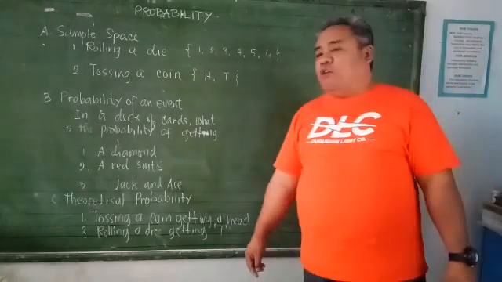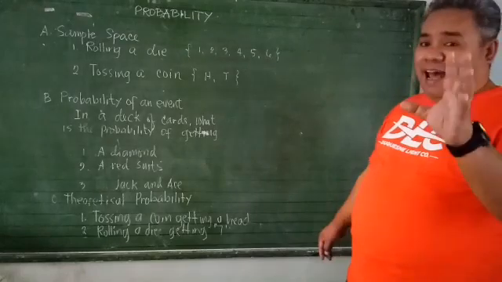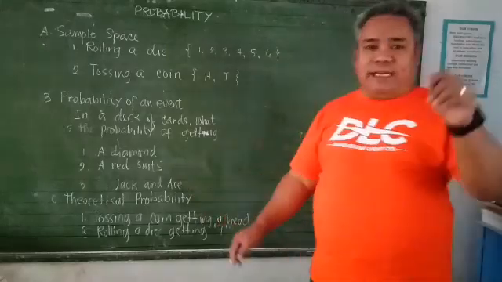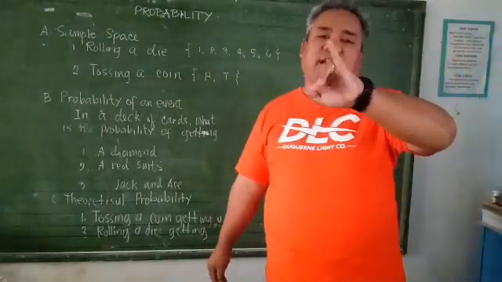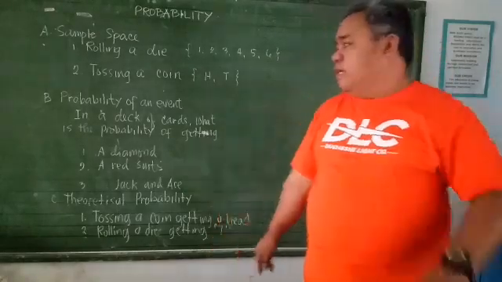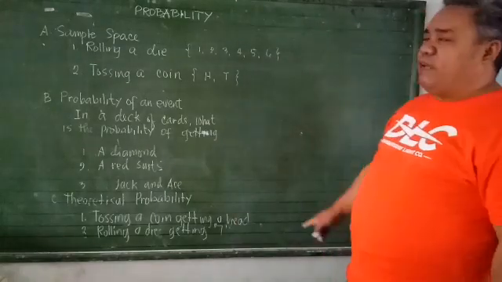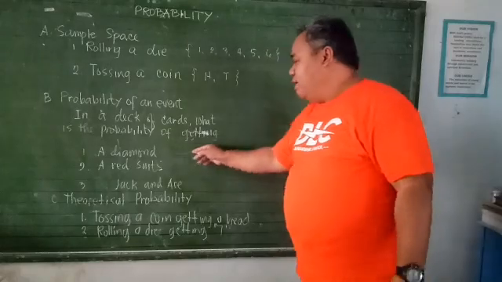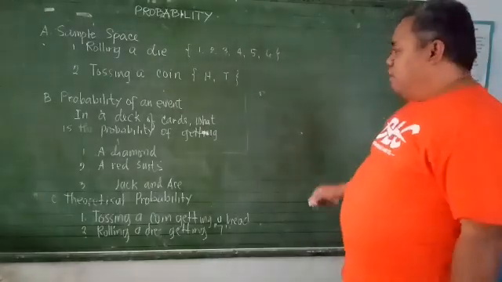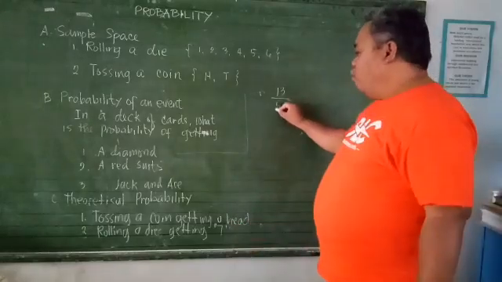The second one is the probability of an event. Okay, let's say this one. In a particular deck of cards, o yung baraha, what is the probability of getting the following? We know that a particular deck of cards contains 4 suits. These are diamonds, clubs, spades, and hearts. Now, kung isang deck of cards yan, hanapin natin, what's the possibility that you can get a diamond? We know that it contains 13 diamonds, so 13 na diamonds yan in a particular deck of cards which is composed of 52.